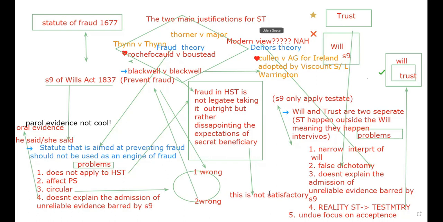Oral evidence should never be allowed. How dare you admit unreliable evidence? Also, you can say this goes against parliamentary supremacy as well, but mostly it allows the admission of unreliable evidence. Barred means prohibited.